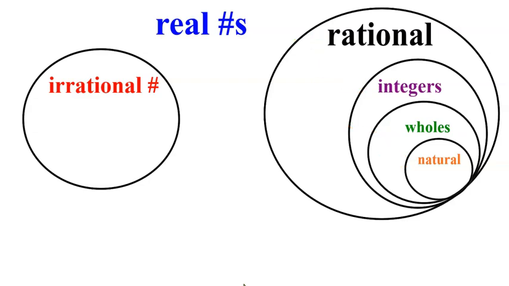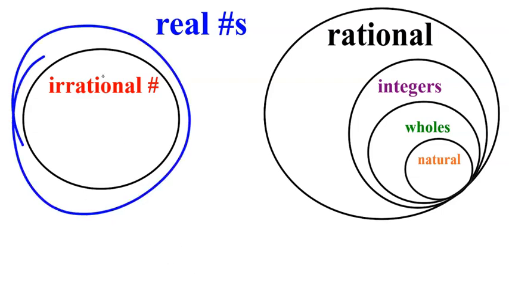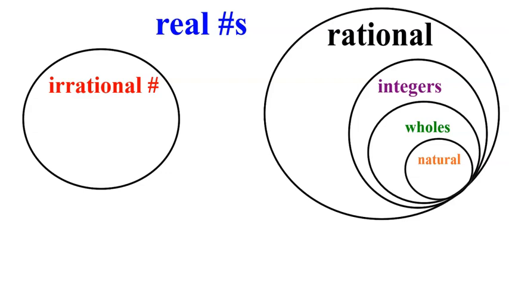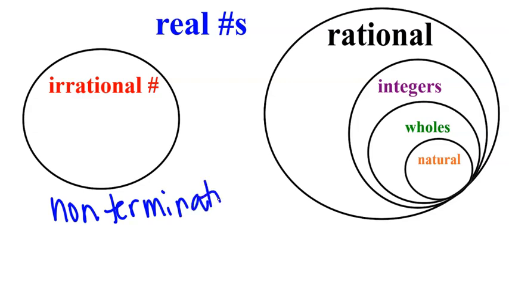So first, let's break down how you get to be a member of the irrational group. Numbers that are irrational are numbers that are crazy. They go on forever and ever and ever, and they never end, and they don't make any sense. And what we mean by that is that they are non-terminating, that means never ending, and they never repeat a pattern.